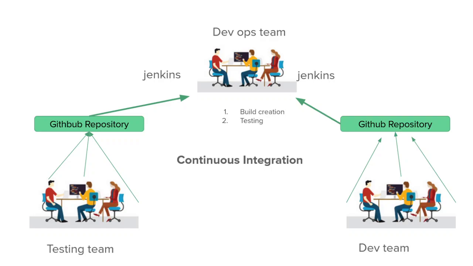This build generation will happen at least once a day. So every time you log into your system in the morning, you will get a new build to test as a tester. That is basically known as the continuous integration process.